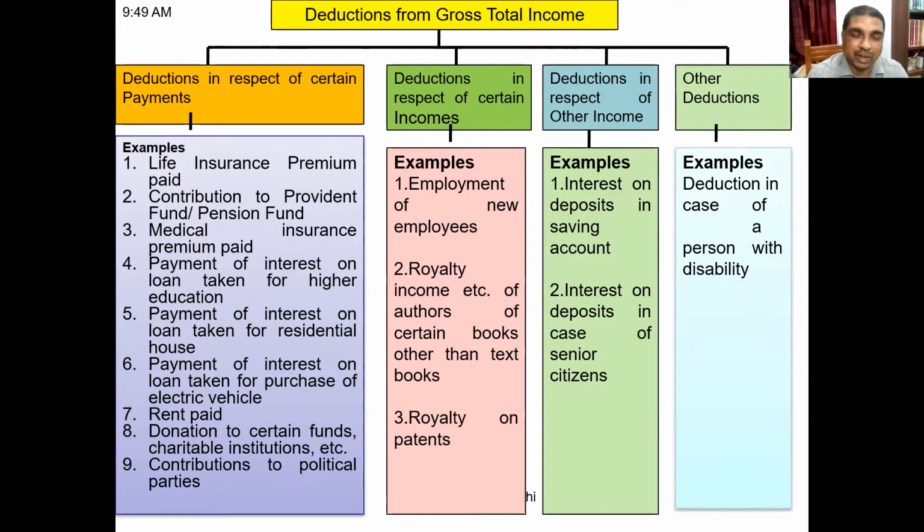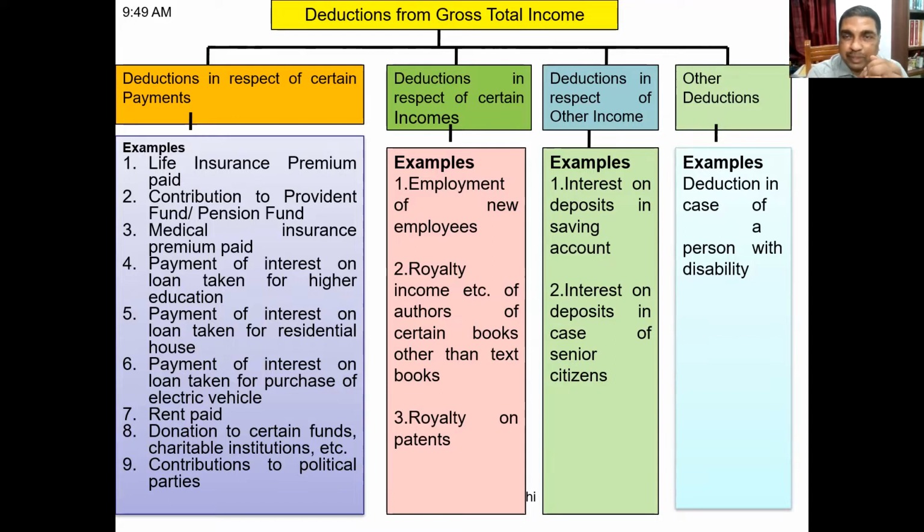That means only when you are having those types of incomes, then you will be allowed certain deductions. For example, if someone is generating income by employment of new employees, or someone is having income earned through royalty income from authors of books, or income by a royalty from patents. So for this kind of income, some specific provisions are there under the Income Tax Act. Consequently, one can get certain deductions.